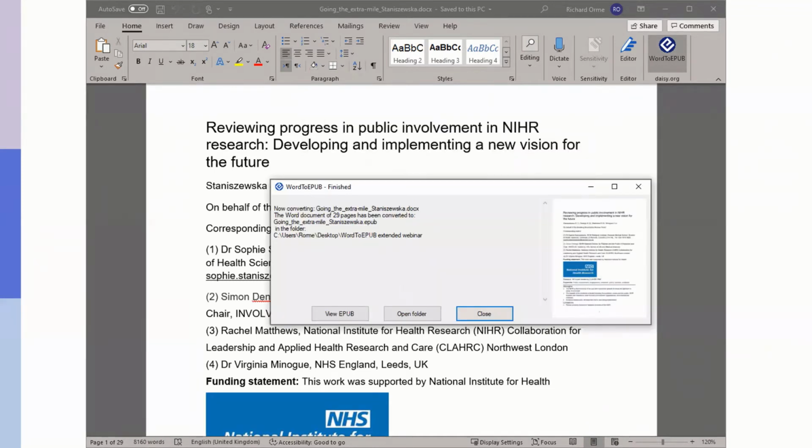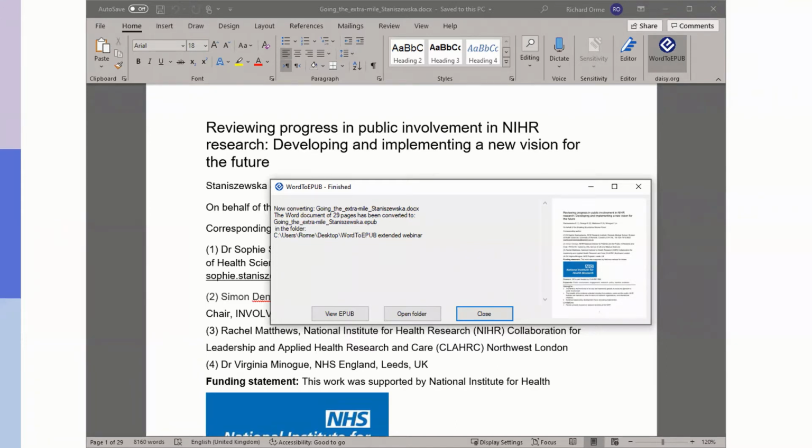It goes ahead, creates the EPUB for me. And when it's being converted, I then have the opportunity to view the EPUB, to open it in the default reading app, to open the folder where the EPUB has been created, or just to finish the dialog there. So 1, 2, 3 clicks and you have an accessible EPUB, assuming you've started with a good Word document. And that EPUB, as I mentioned, you could load that onto a tablet or a smartphone.